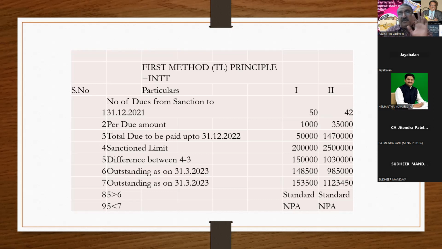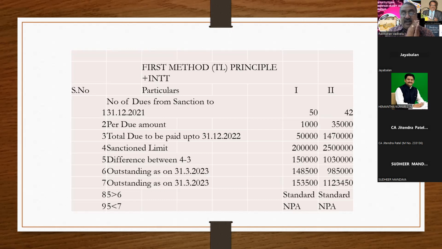Suppose the loan amount is 6 lakhs and there are 60 dues. That means the party has to pay 10,000 per due plus interest as and when debited. If that is there, then it comes under the category of principal plus interest. You concentrate here. You have to remember the number of dues, then sanction amount, then outstanding. These 3 things you have to see, and you forget the interest, because the sanction letter says that interest has to be paid as and when it is debited. Here you have to remember the words dues, sanction amount, then outstanding balance. Let me go to the first point.